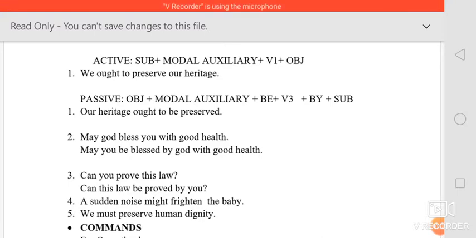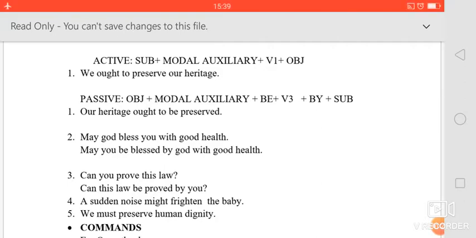Okay, so here we have an example. We ought to preserve our heritage. Ought to is a modal verb and preserve is the V1 form. Our heritage is the object, right? Now we are going to change it into the passive.